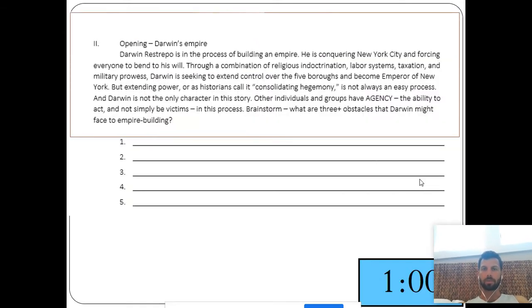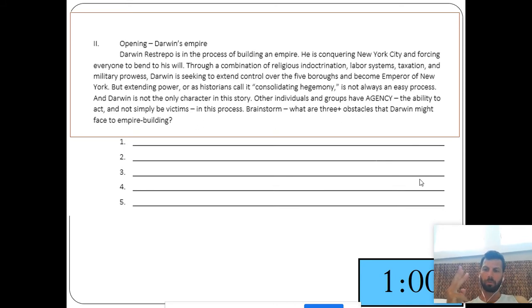Darwin Restrepo is in the process of building an empire. He is conquering New York City and forcing everyone to bend to his will through a combination of religious indoctrination, labor systems, taxation, and military power. Darwin is seeking to extend control over the 5 boroughs and become emperor of New York. But extending power, or as historians call it, consolidating hegemony, is not always an easy process. And Darwin is not the only character in this story. Other individuals and groups have agency, the ability to act and not to simply be victims in this process.